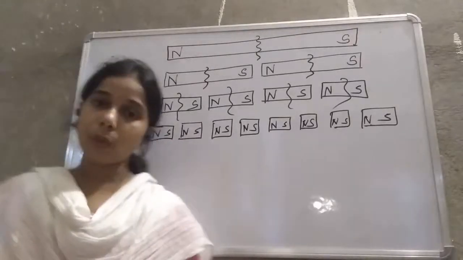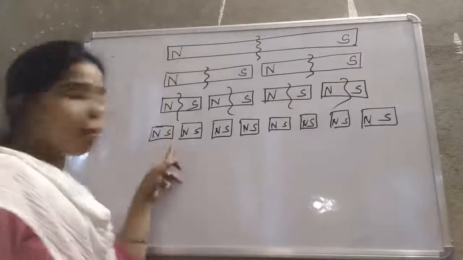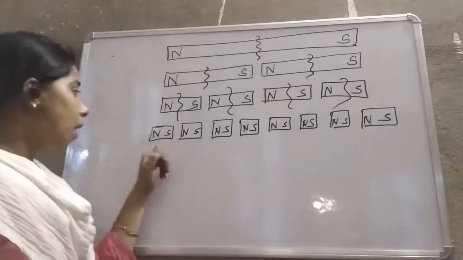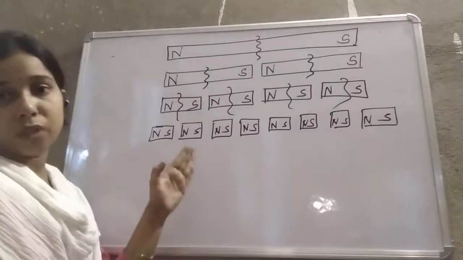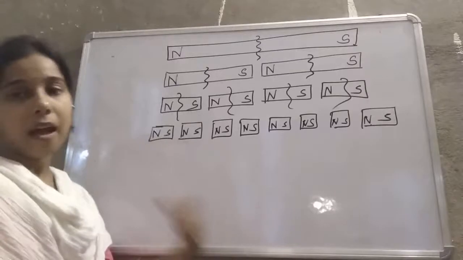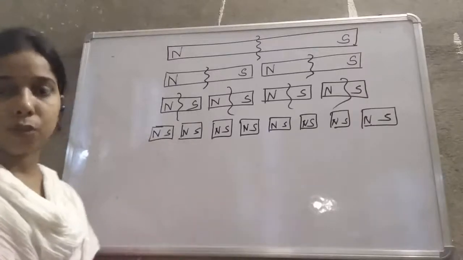Now let me tell you one thing, that these two poles are opposite to each other. Okay, so they are opposite to each other, means one is the north pole, they are the two different ends, and that's why you can say they are opposite to each other.